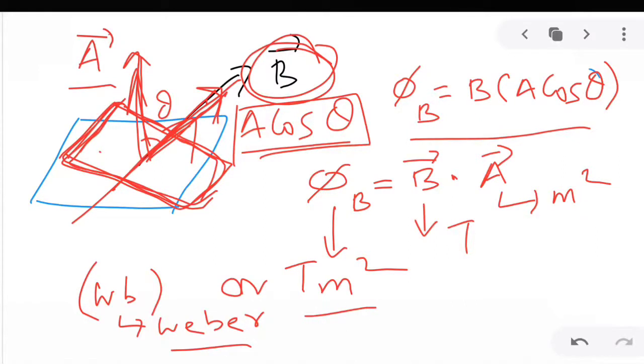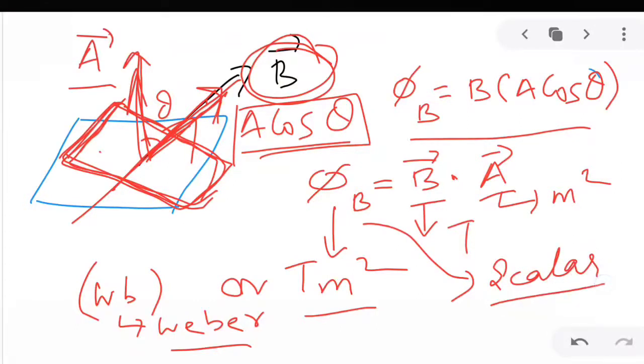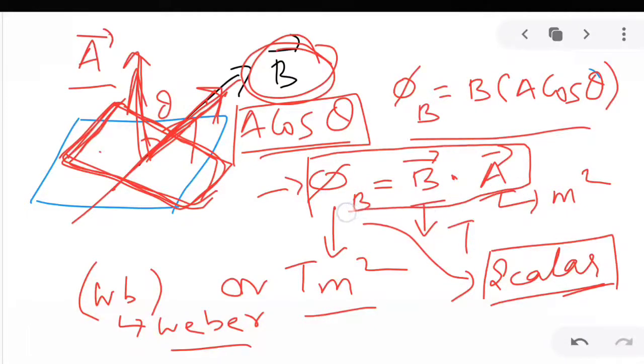And obviously, since it is a dot product of magnetic field and area vector, this magnetic flux is going to be a scalar quantity. It is a scalar quantity with unit Weber or Tesla meter square, and it is a dot product of magnetic field and area vector. So these are all the information about magnetic flux.